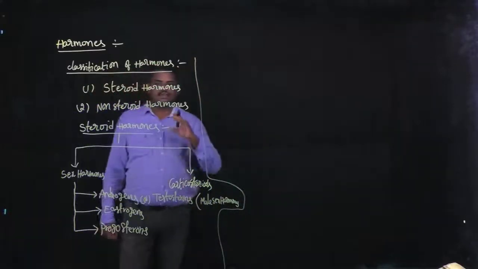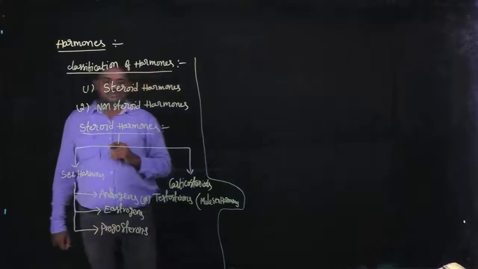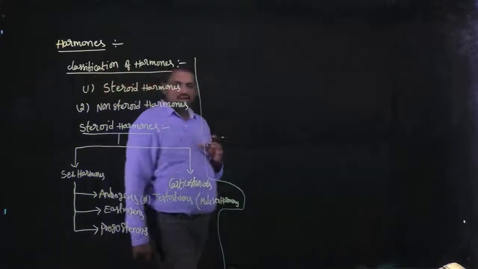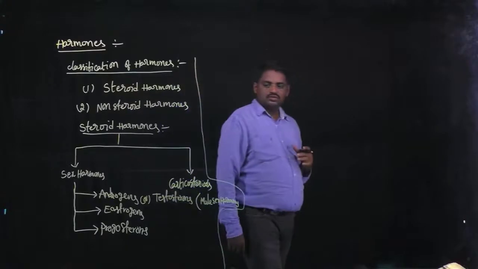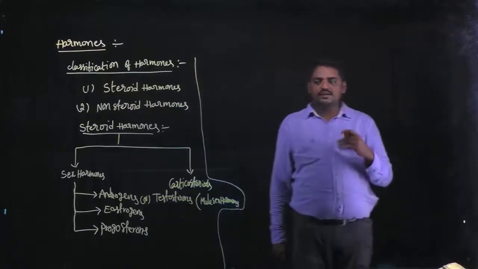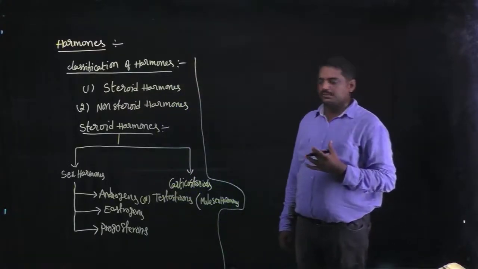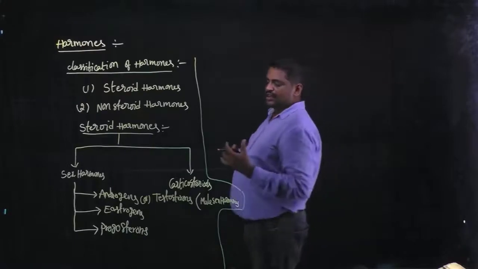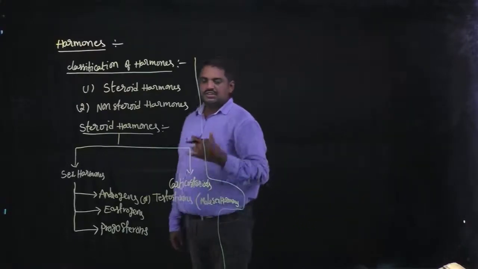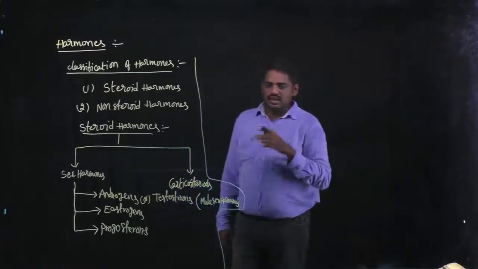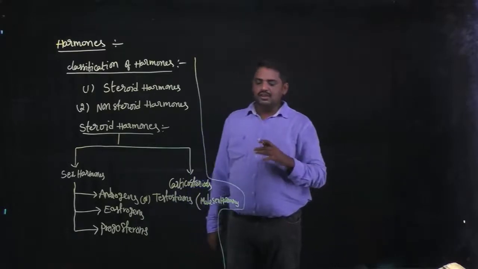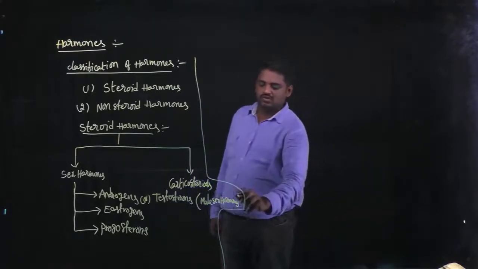So this is one type of sex hormone. Sex hormones are related to steroid hormones. Androgen or testosterone is a male sex hormone.